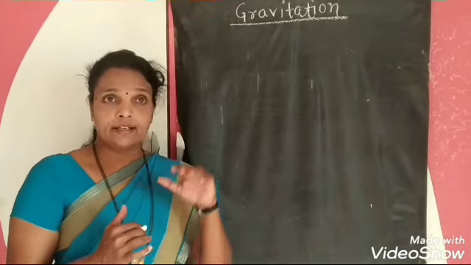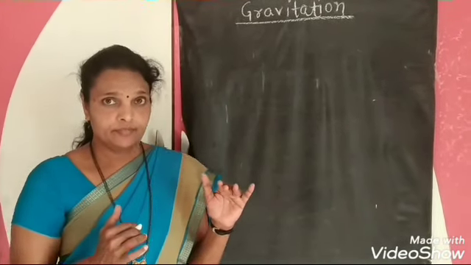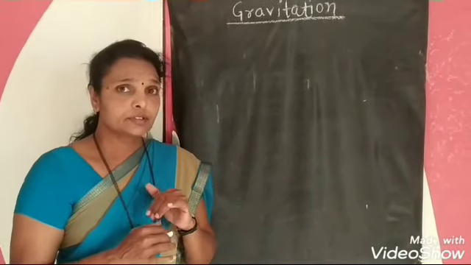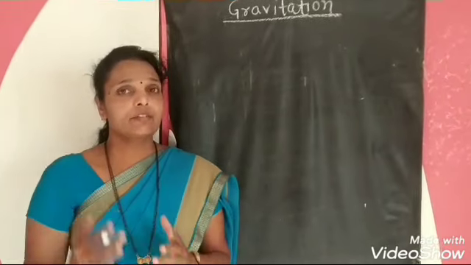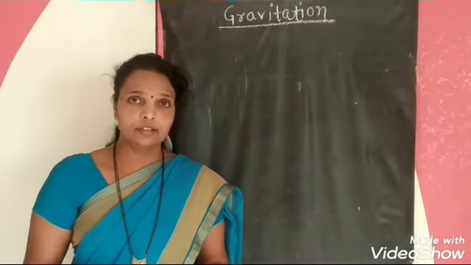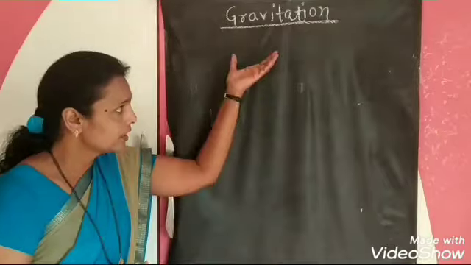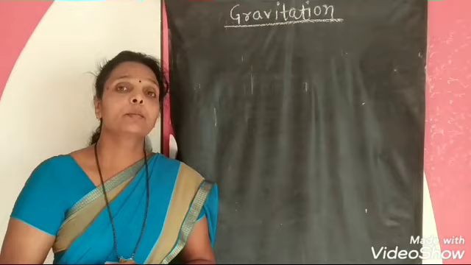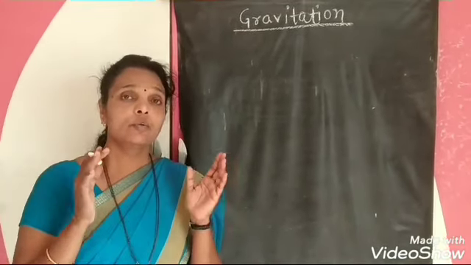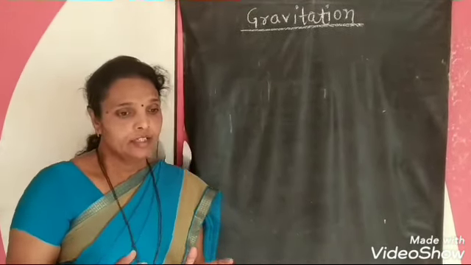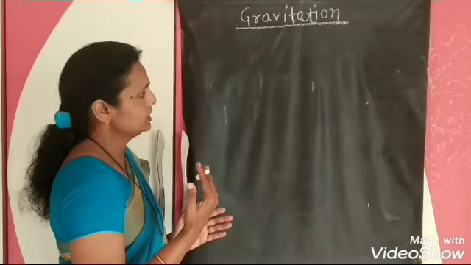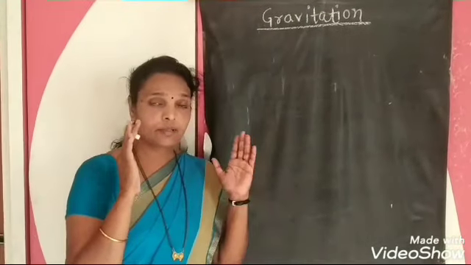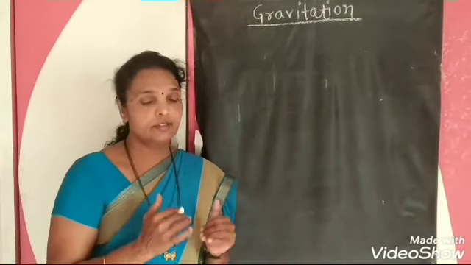All of you know planets are revolving around the sun because of the centripetal force. But if the gravitational force is present on the earth, why doesn't the moon fall towards the earth? Because the moon has velocity, and because of this velocity it is not attracted down to the earth.